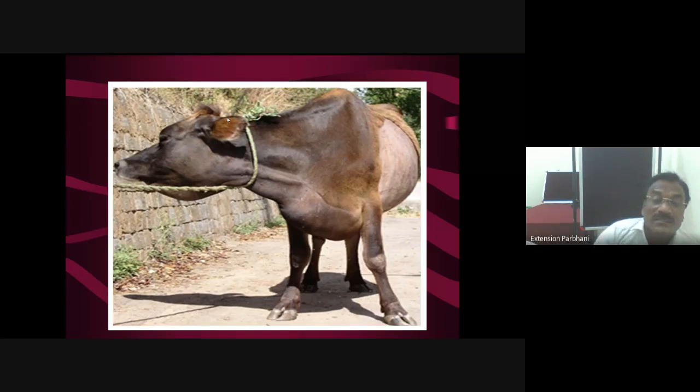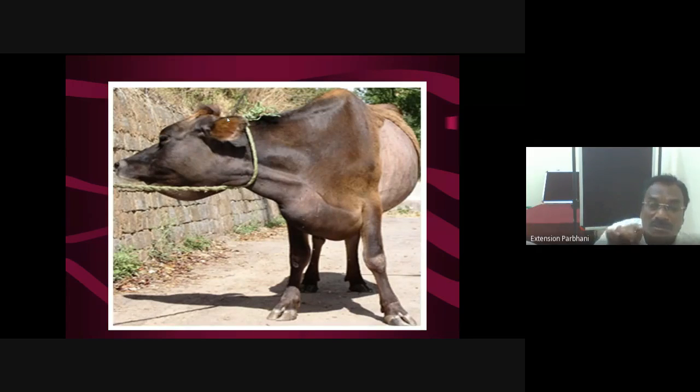Now cerebrospinal fluid: for diagnosis of nervous disorders, CSF is collected, and cerebrospinal fluid is present in the subarachnoid space. Brain and spinal cord are covered by meninges. There are 3 types of meninges: the outermost dura mater, arachnoidea, and pia mater. In between pia mater and arachnoidea, there is a space, the arachnoidal space. This potential space present between these two contains CSF.